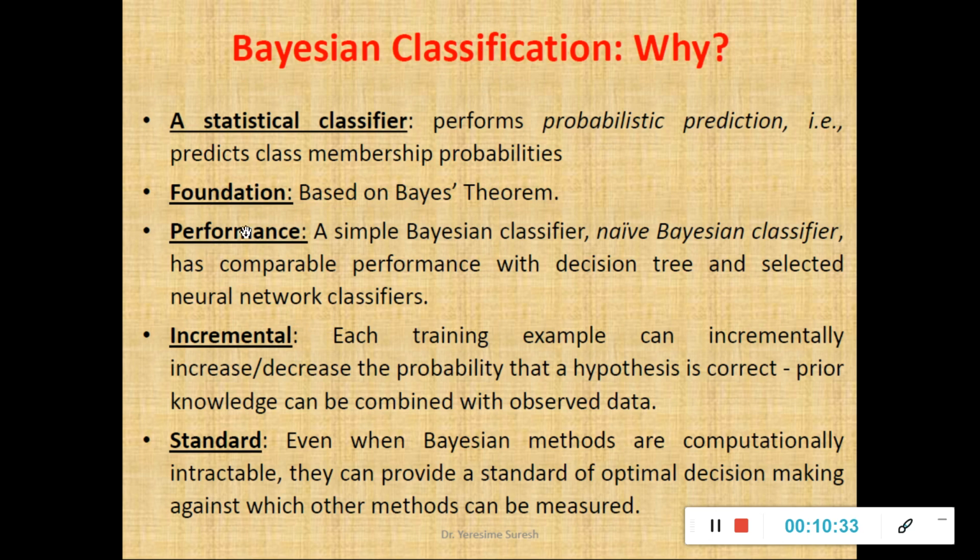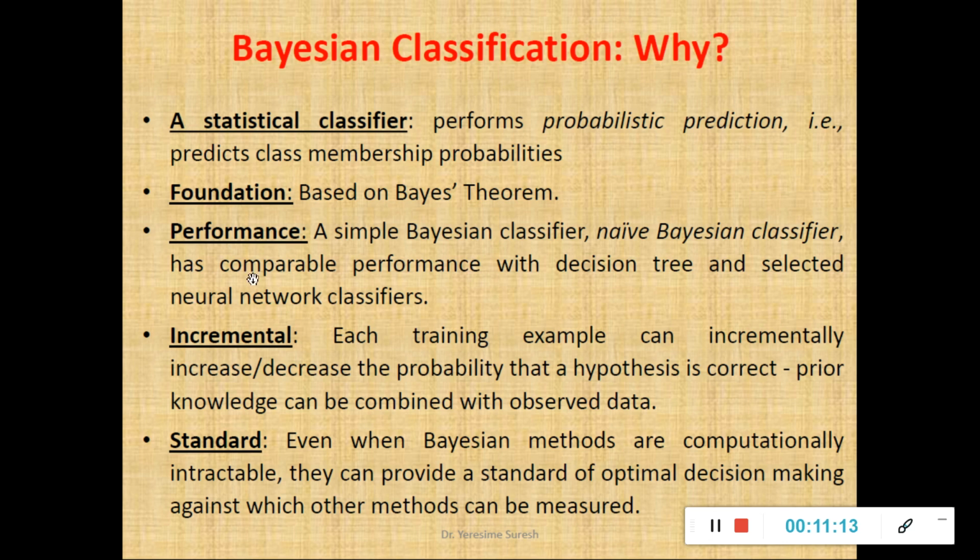And with respect to the performance, the Bayesian classifier, it is proven for n number of examples or training data sets or n number of applications, that the performance of Bayesian classifiers, or one example, the Naive Bayes classifier, is better than decision tree as well as your neural network and rule based classifier. That means if I apply this Bayesian classification, which works on the principle of Bayes theorem, to a given training data set, I'll be able to achieve more accuracy in general when compared to decision trees, artificial neural networks or your rule based classifiers.